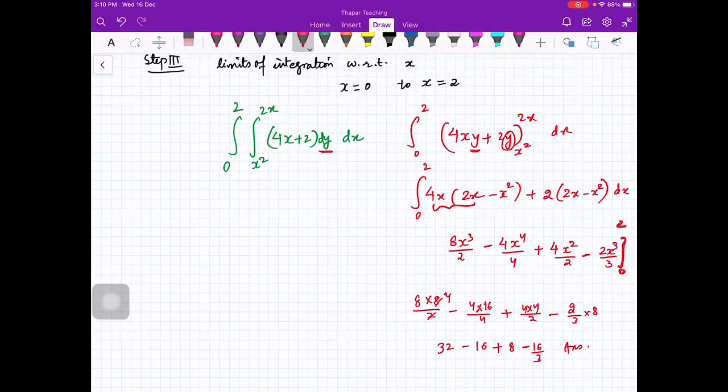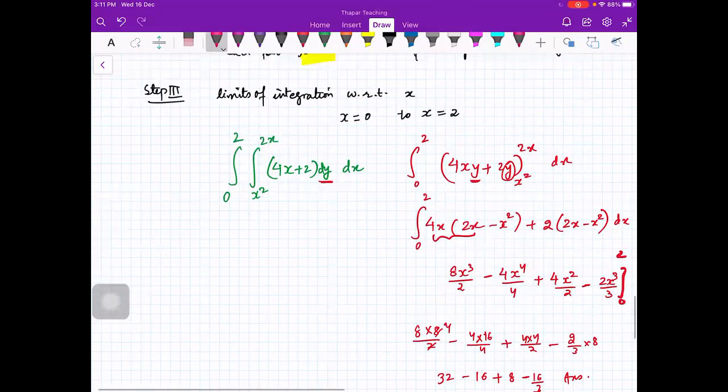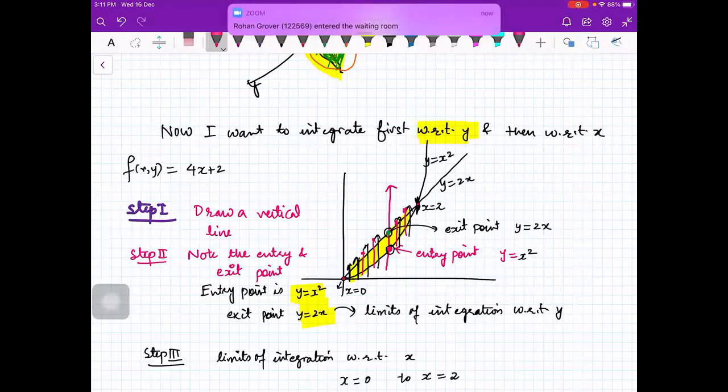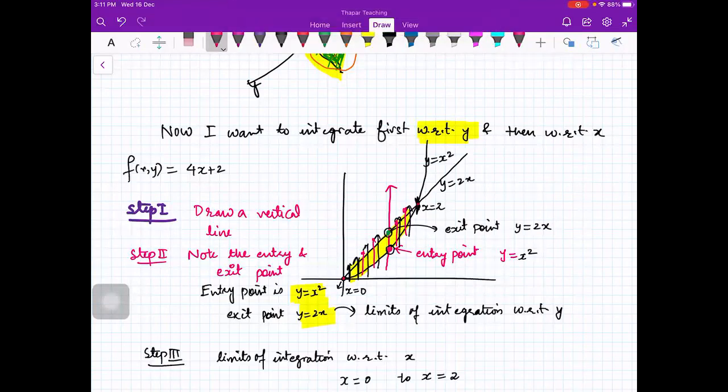Okay. Ma'am, as you said, we can draw the vertical line anywhere, so if we draw the vertical line from the point of intersection of the two, no, not at the point of intersection, obviously, right? Anywhere inside your region, not here and here. Anywhere inside your region, you will plot the horizontal and vertical line. Is that clear? Yes, ma'am. Ma'am, the entry point and exit point are given, right? Yeah, the curves are given. From there, you will see the entry point and exit point, right?